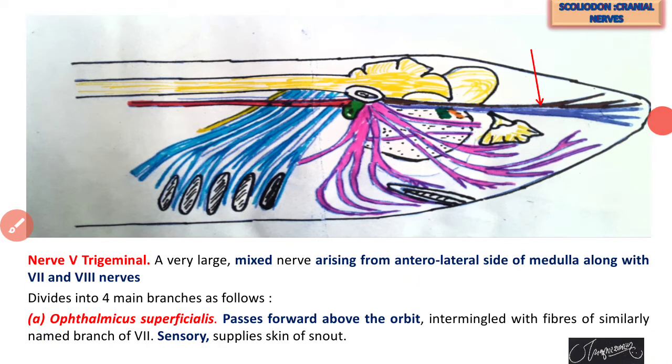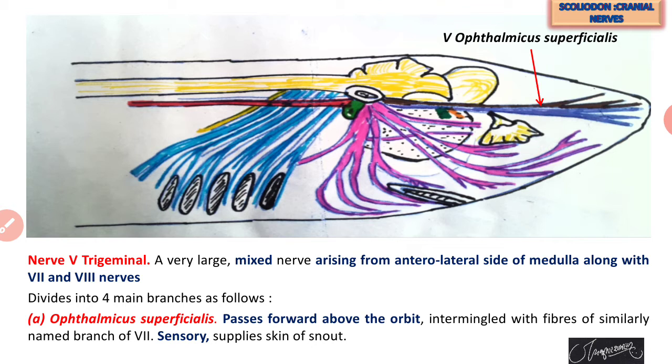Now the cranial nerve number 5th, trigeminal. This trigeminal has 4 different branches, that is ophthalmicus superficialis, ophthalmicus profundus, maxillaris, and mandibularis. These are the 4 branches of the trigeminal. The trigeminal is divided into 4 main branches.